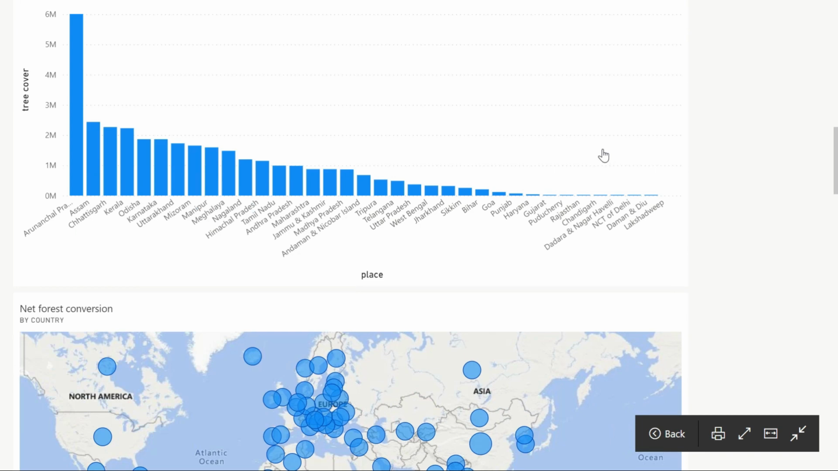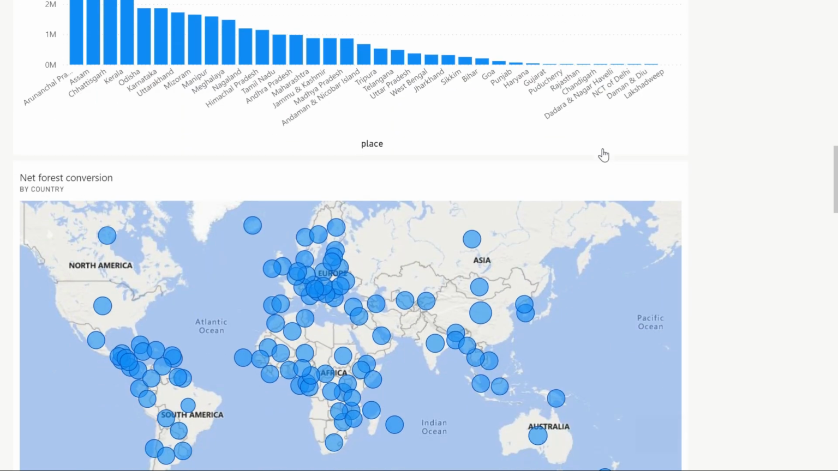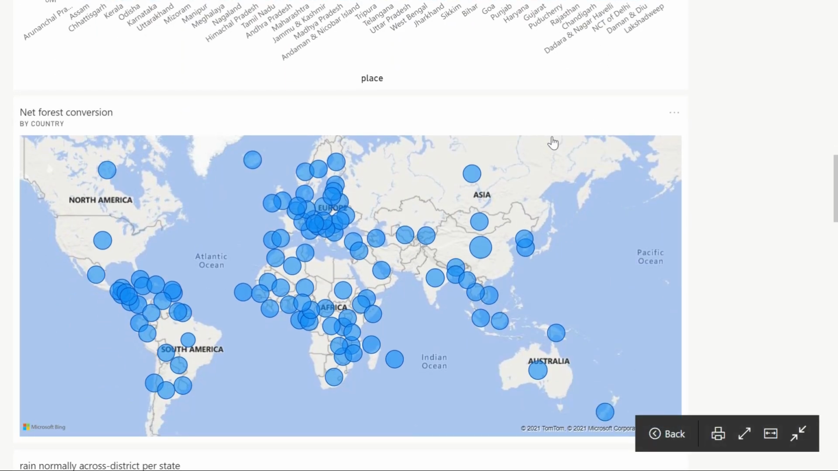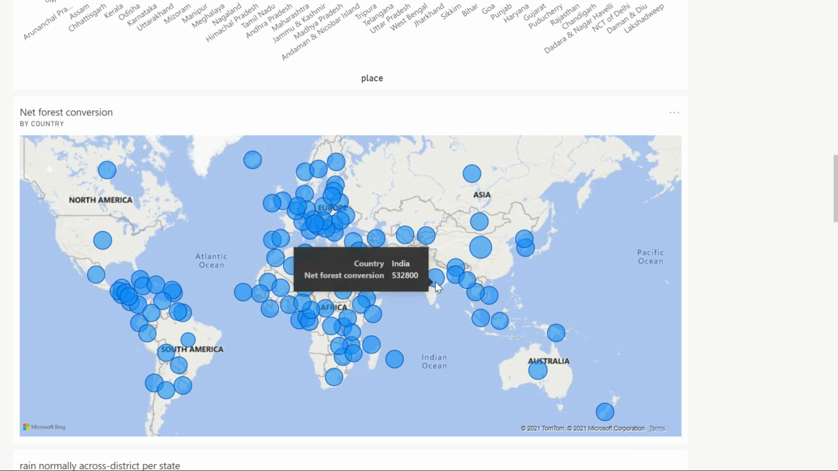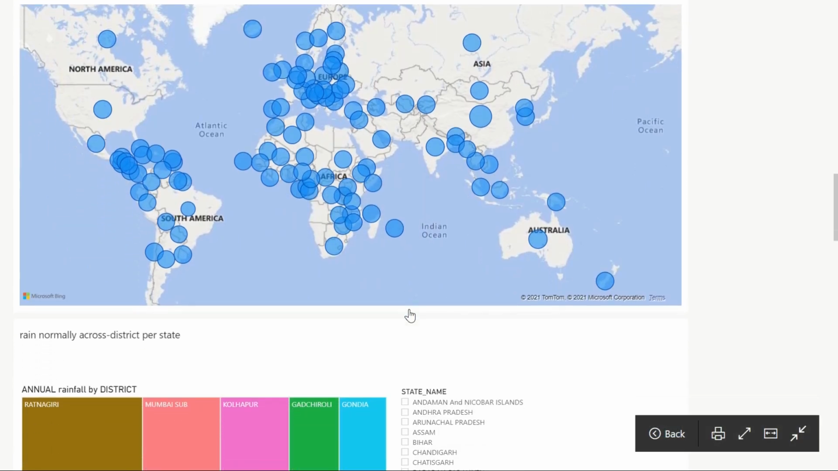So this was net forest conservation. Below the map, it tells about the countries and their net forest conservation. If we go to India, then a box comes up with the country name and its net forest conservation for the whole country. In India, the net forest conservation is 55,32,800.